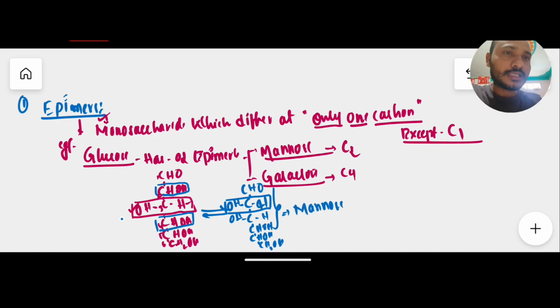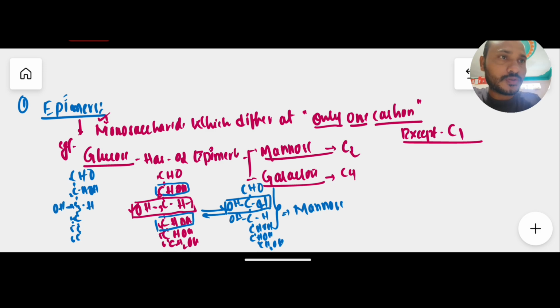And this is the structure of mannose. If you write galactose, we write it like this. Here CHO, carbon number 1, then carbon 2, carbon 3, carbon 4, carbon 5, and carbon number 6. In glucose, carbon number 2 is CHOH as it is, but at carbon number 3, this side H, this side OH, usually.